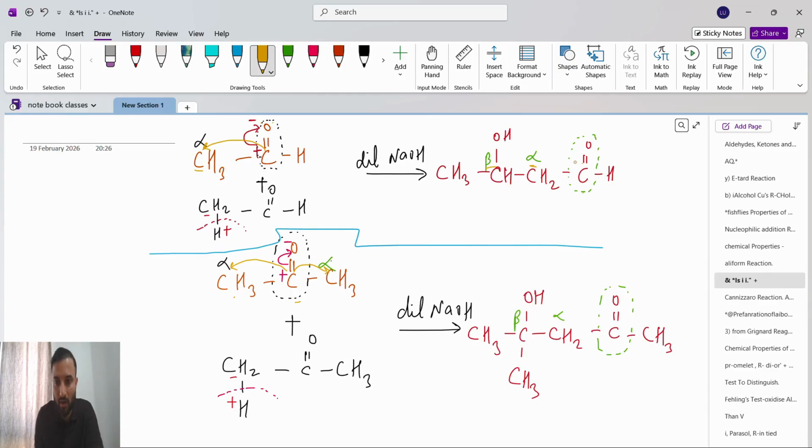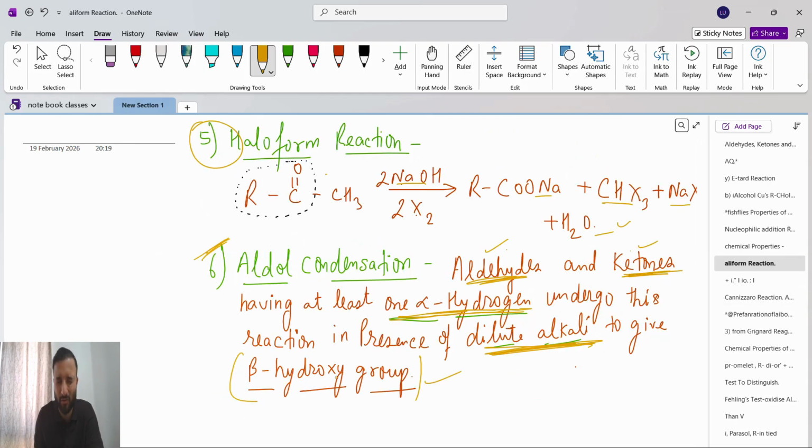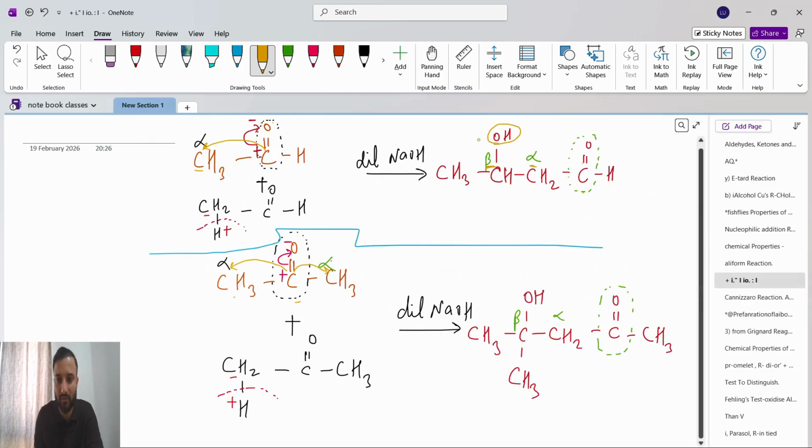So from here we will count. First position is alpha, second position is beta. At beta we have a hydroxy group. Guys, hydroxy group means OH. Here also you can see the carbonyl group, C double bond O. First position alpha, second position beta. Here at beta we have an OH group, hydroxy group. So this is the final product we will get from here.